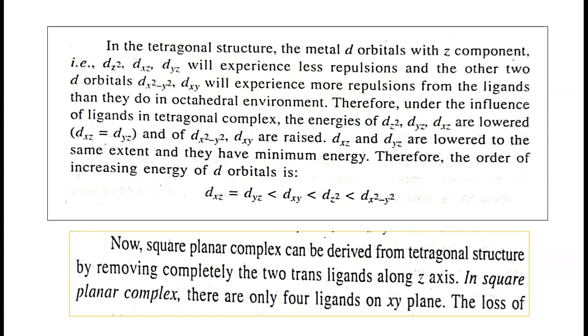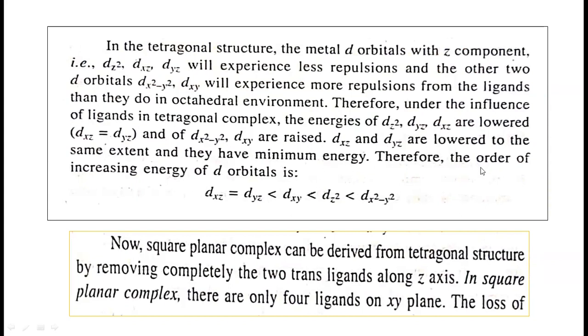Therefore, under the influence of the ligands in the tetragonal complex, the energies of dz square, dyz and dxz are lowered or decrease, and dx square minus y square and dxy are raised. So dxz and dyz are lowered to the same extent.